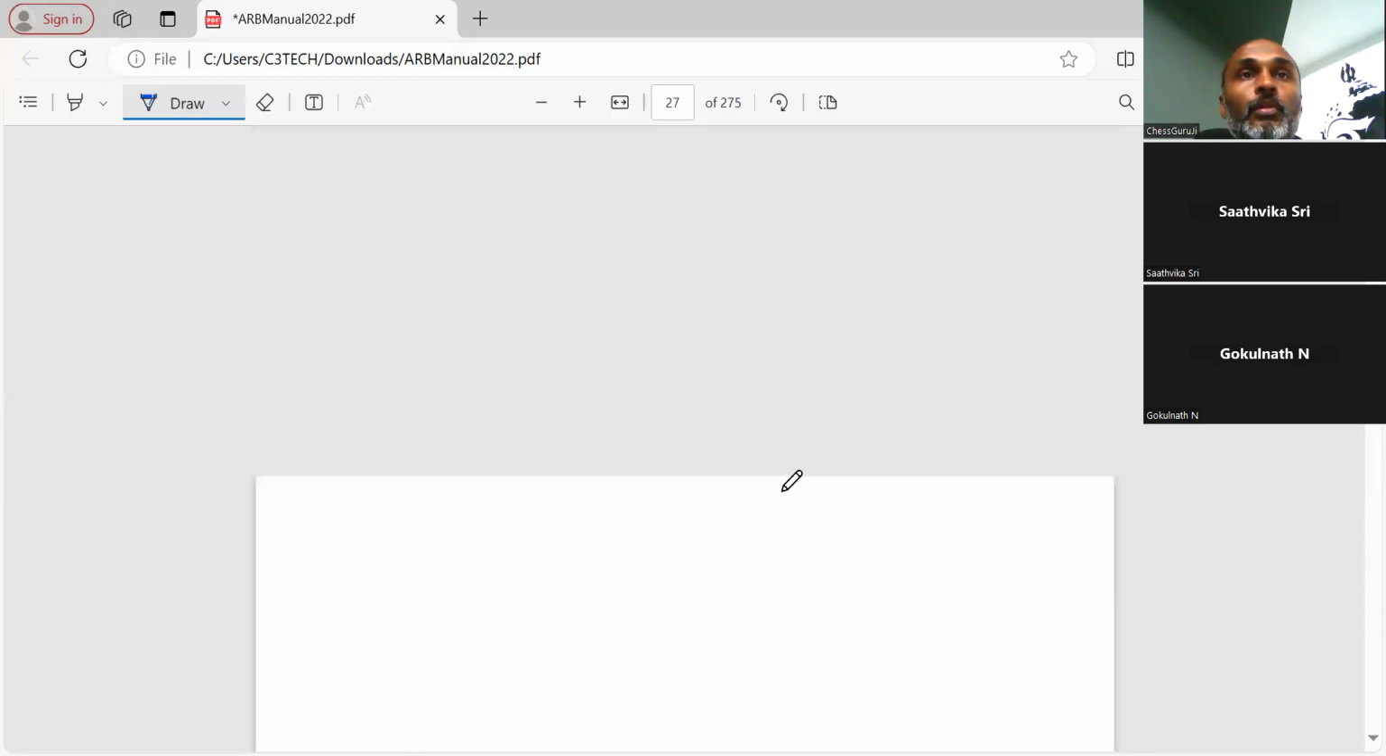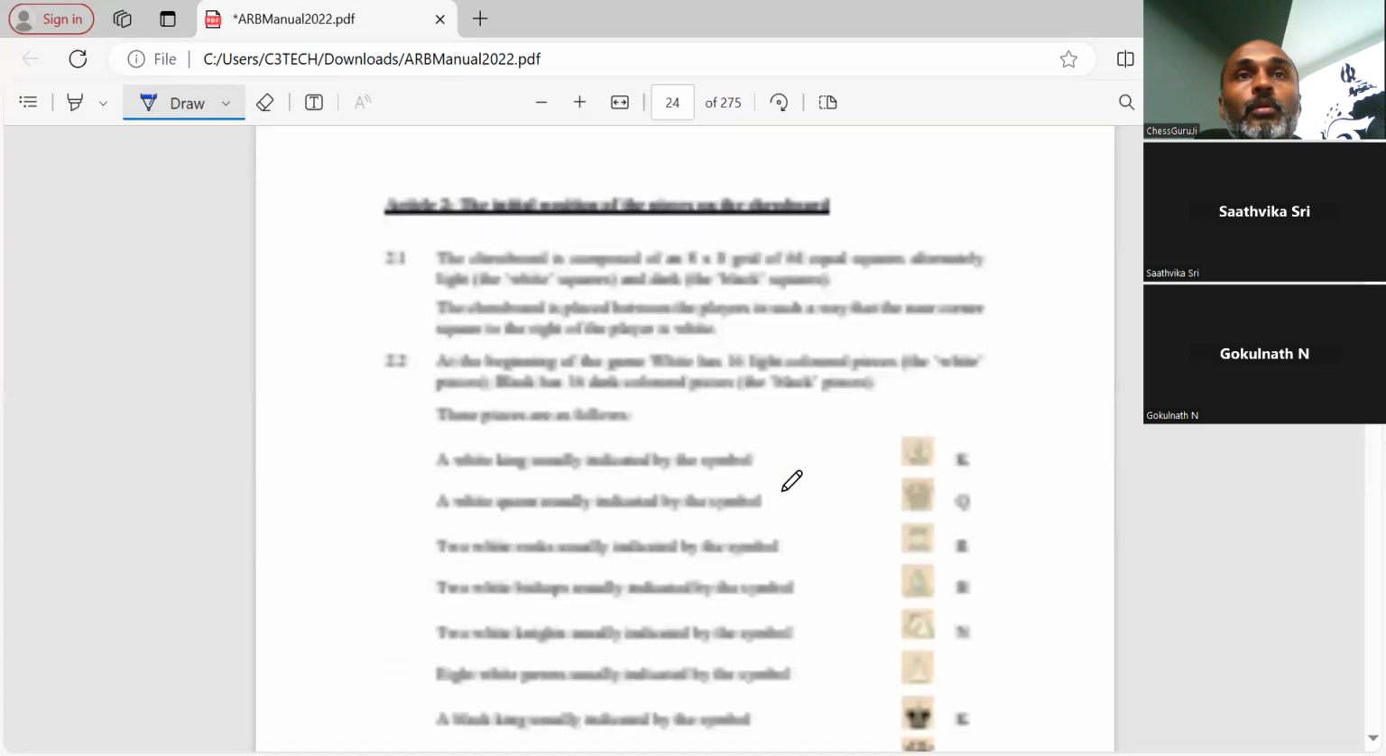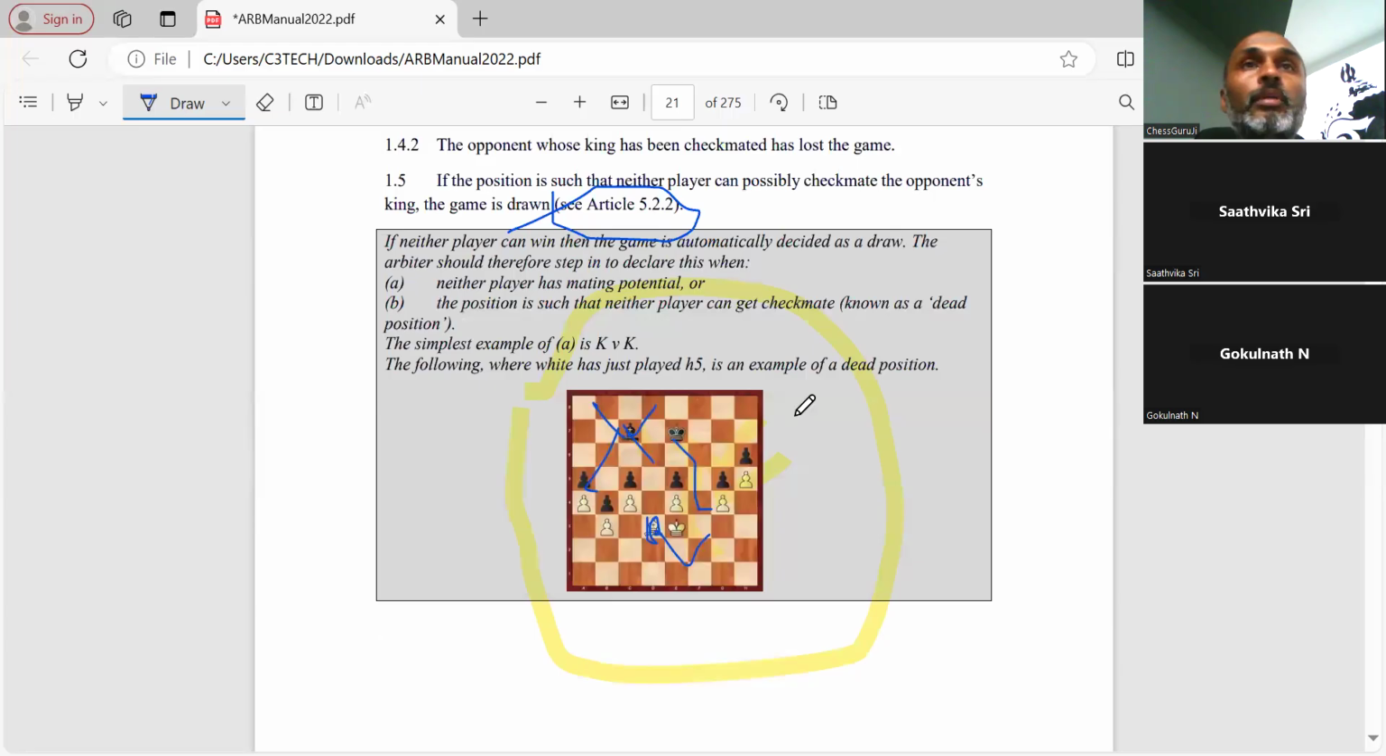So this is 1.5, which says this is a dead position, and we need to declare the game as a draw. If neither player can win, the game is automatically decided as a draw; the arbiter should therefore step in to declare it. Neither player has mating potential. The position is such that neither player can get checkmate, known as a dead position.